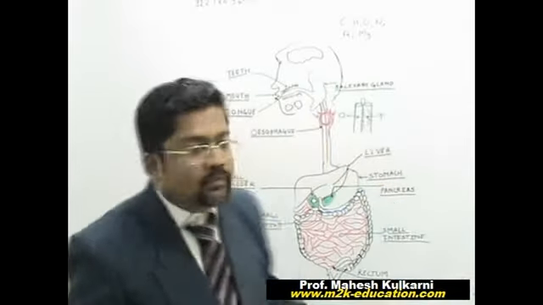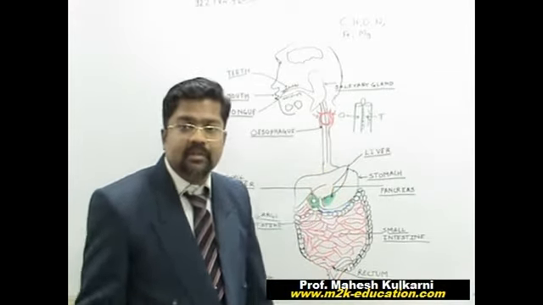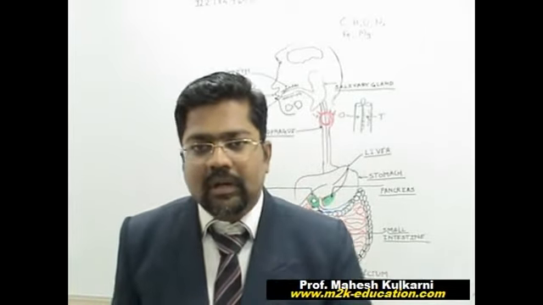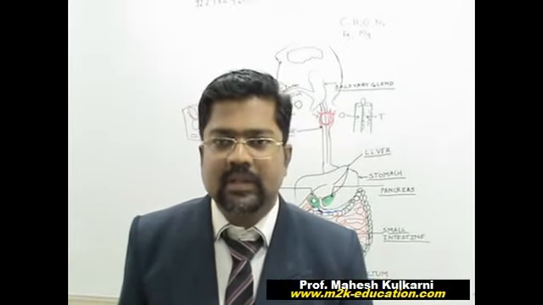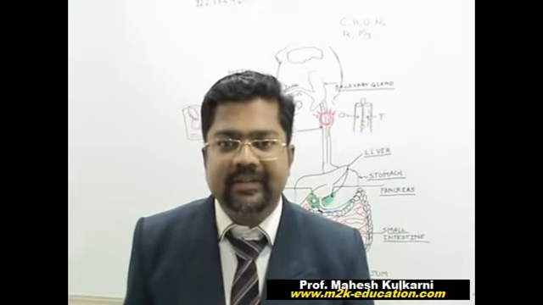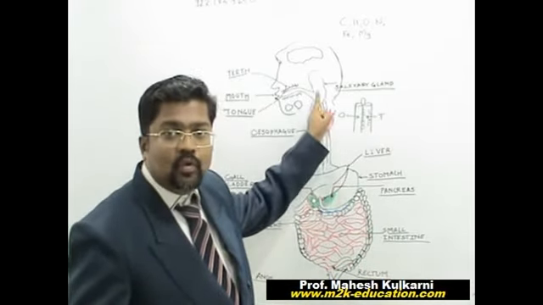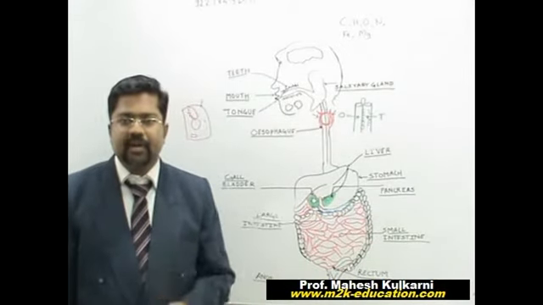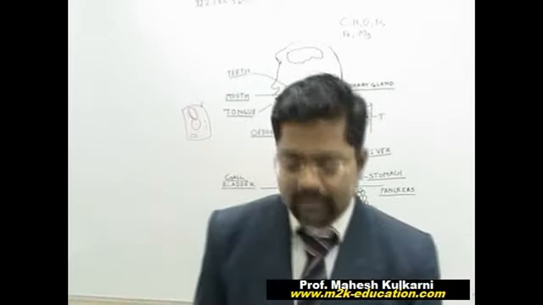Now food material has entered the stomach, where between the esophagus and stomach there is one wall called the sphincter wall. What is the meaning of wall? Wall means a substance or device which allows flow in one direction and not easily in the other direction. So here food is entering but not permitted to go back out under normal circumstances. In case of reverse peristalsis this is possible, but under normal circumstances it is not.